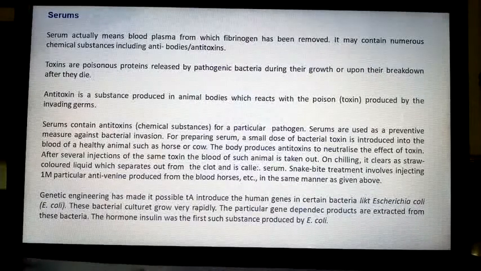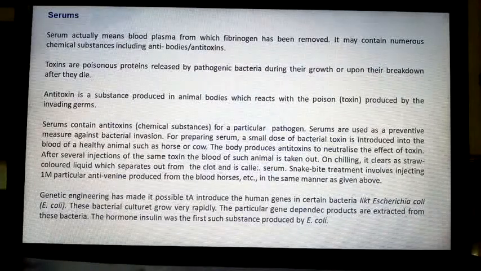after they die. So suppose bacteria enter a healthy person, they release substances called toxins. Suppose that bacteria is killed by white blood cells, because constant fighting will be going on in our bloodstream, isn't it? So they kill, suppose. That killed substance also can produce toxins.